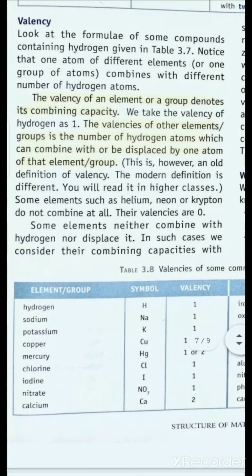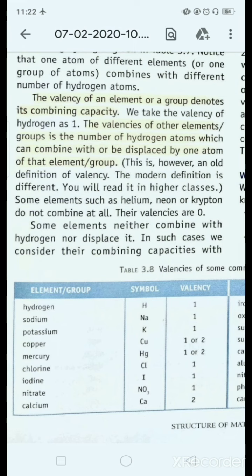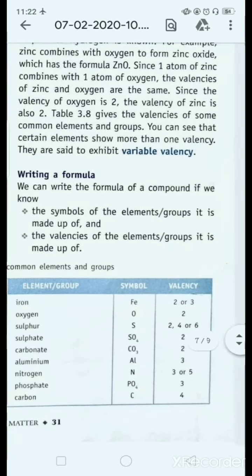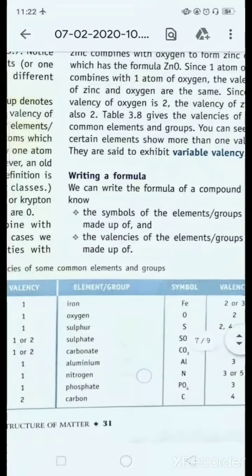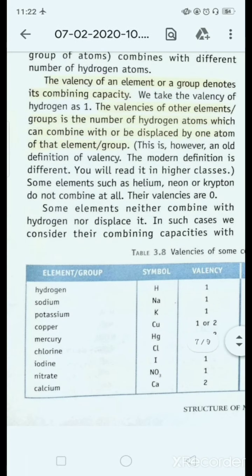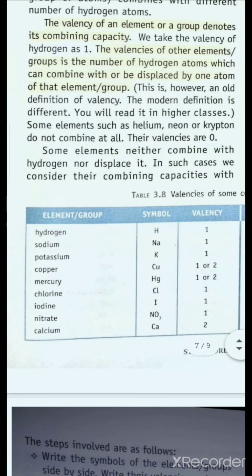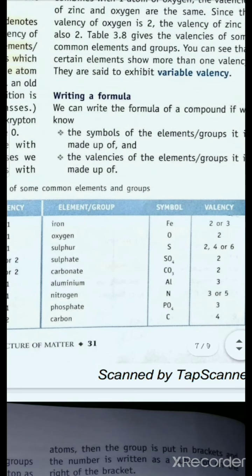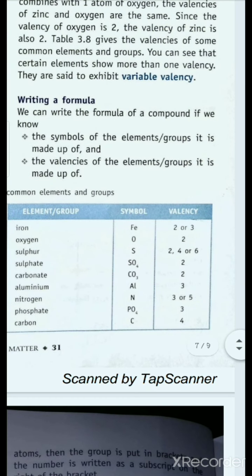Here you can see the different valencies of different elements. For example, hydrogen has valency 1, iron has valency 2 or 3, oxygen has valency 2. Okay, potassium has valency 1. You can see this table very carefully. Nitrate has valency 1, iodine has valency 1. Okay, carbon has valency 4.